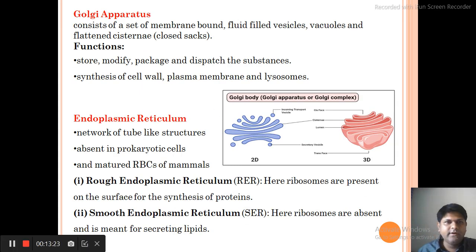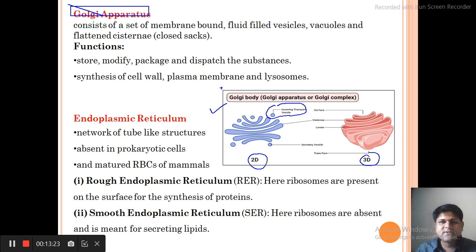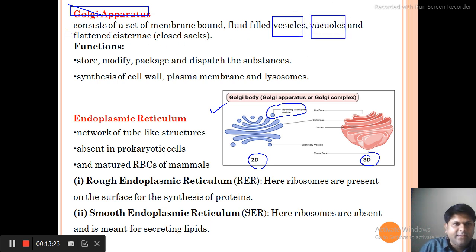Okay, now let us talk about the next cell organelle, which is the Golgi apparatus. Here you can see it is a flattened structure, in a 2D diagram and a 3D diagram, and it has some spherical structures also, which are called vesicles. Okay, so these are vesicles and vacuoles, and these are flat in structure, and these are loosely arranged sacs.